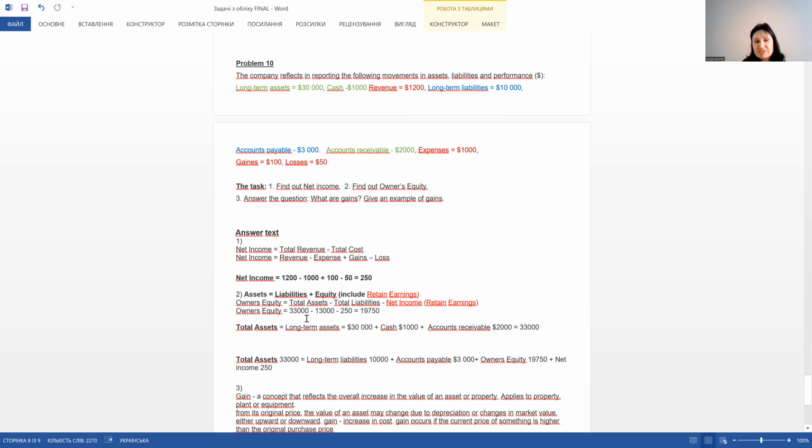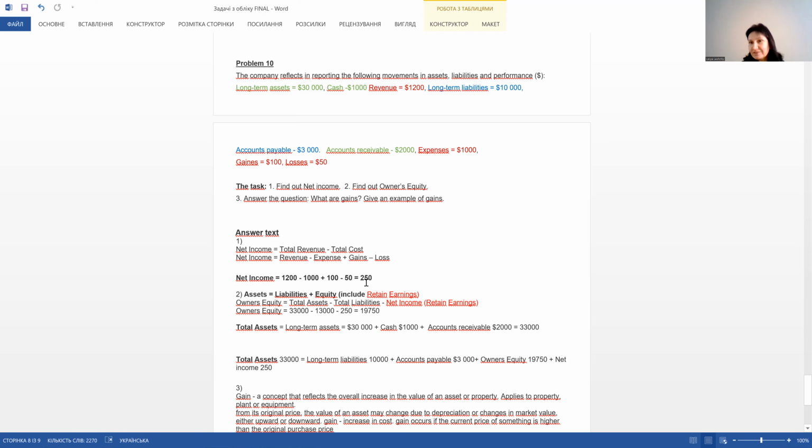Green elements, 33,000 minus total liabilities, it's our blue elements, 10 plus 3, we found 13,000, and minus this one that we have found in the previous step, minus 250, is 19,750.